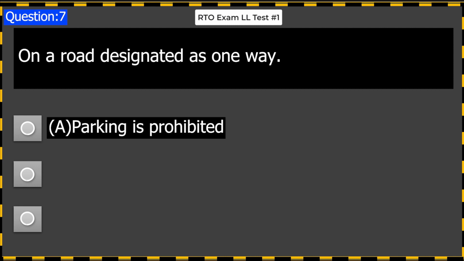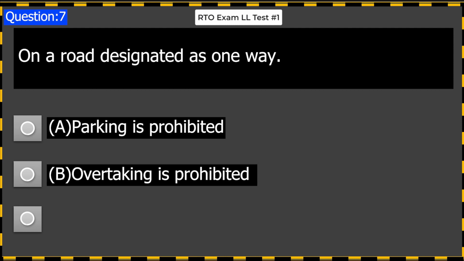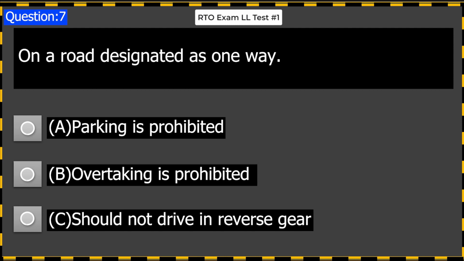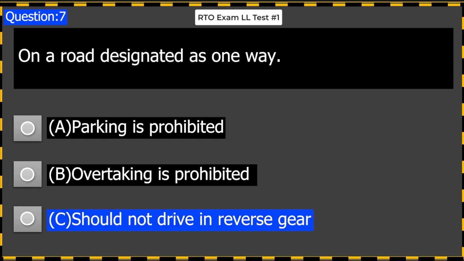On a road designated as one way: A. Parking is prohibited. B. Overtaking is prohibited. C. Should not drive in reverse gear. Answer C. Should not drive in reverse gear.